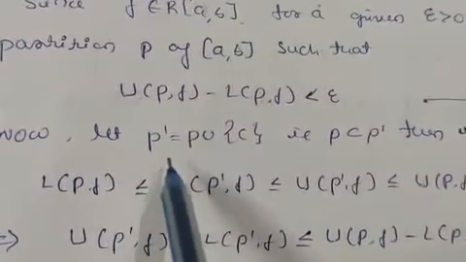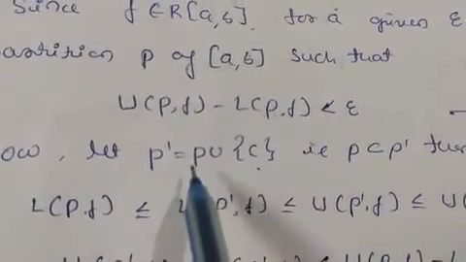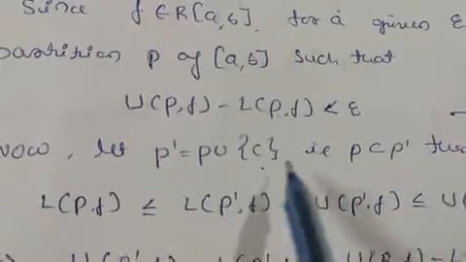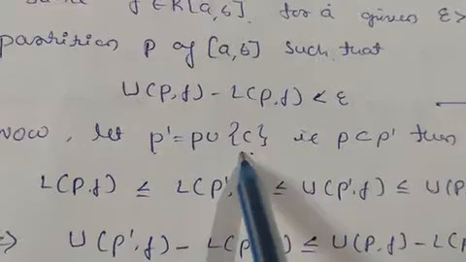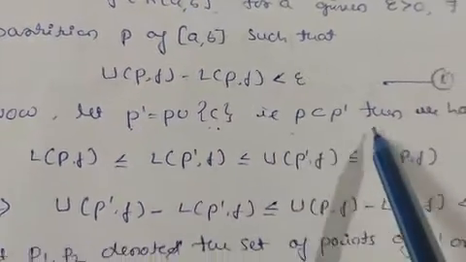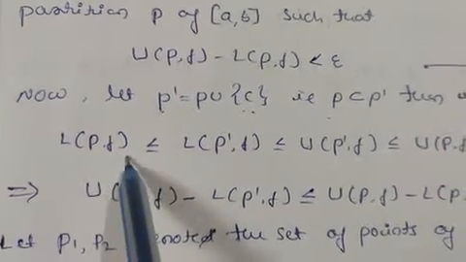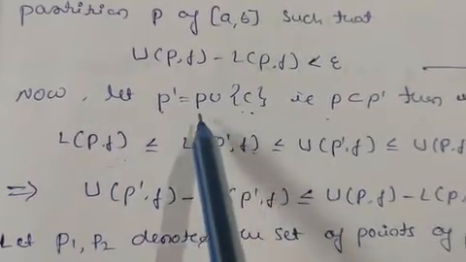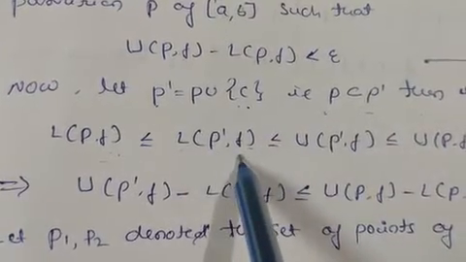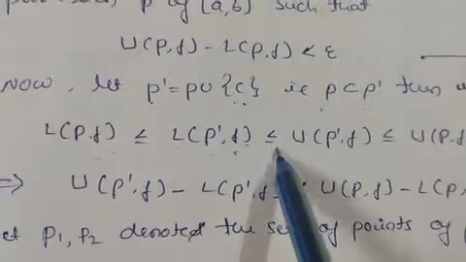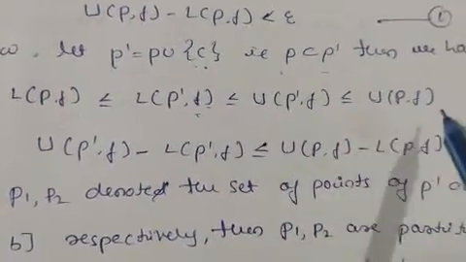Now let P' equal P union {c}. That is, P' is the combination of P and c, so P is contained in P', because here we have an extra element. So P is a subset of P'. Then we know L(P, f) is less than or equal to L(P', f), and L(P', f) is less than U(P', f), which is less than or equal to U(P, f).